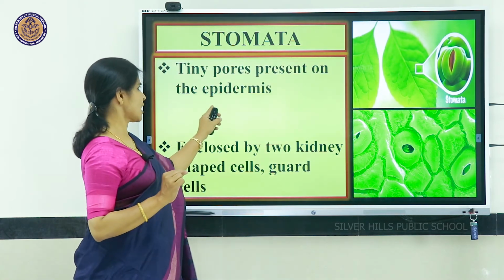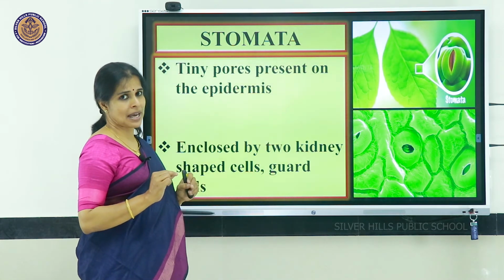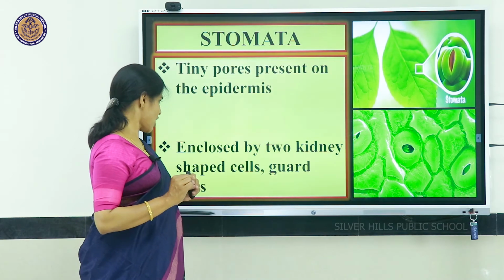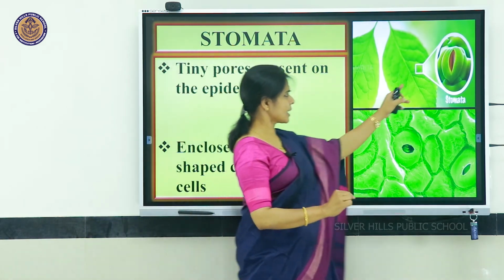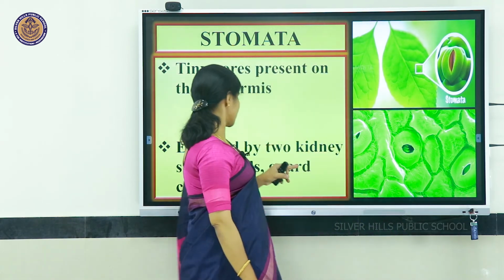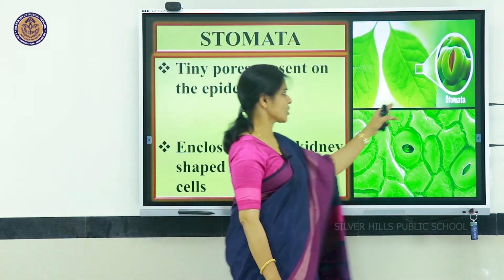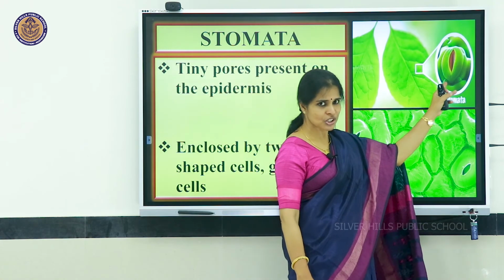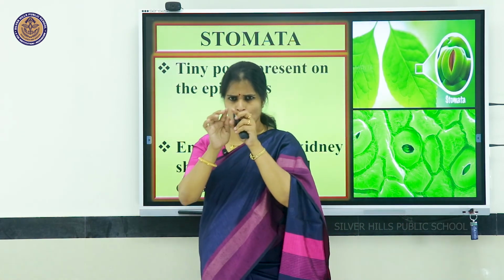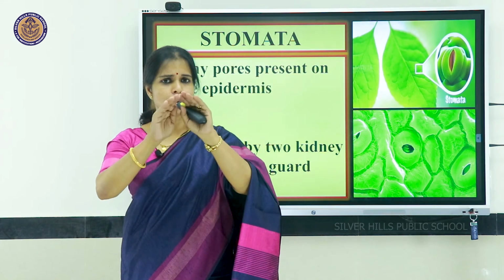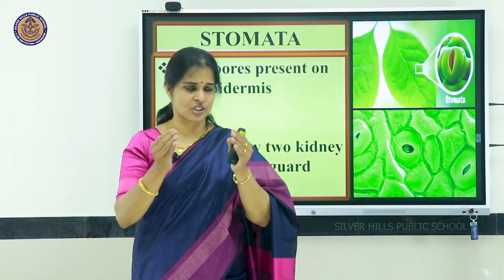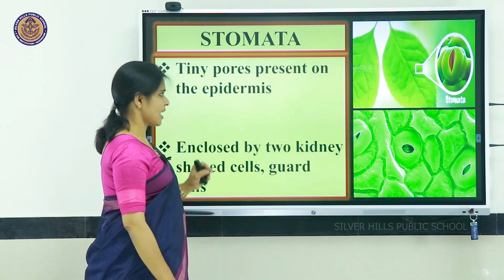These tiny pores are generally known as stomata, which are enclosed by two kidney shaped cells known as guard cells. Please see the picture. A small tiny pore, an aperture, is covered by two kidney shaped, bean shaped structures which we call guard cells.